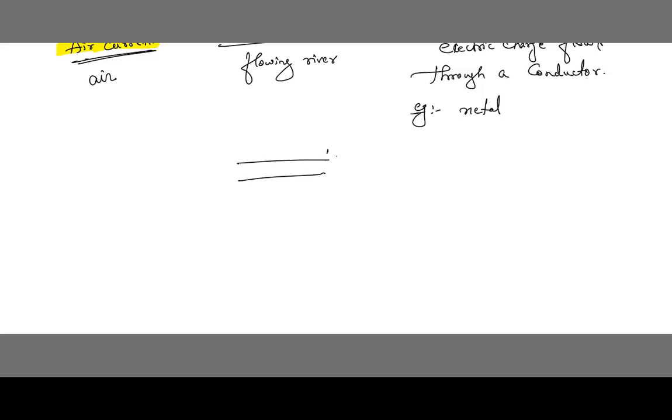Let me say this is the torch. Inside this we fix a cell. Cell means single. If we connect more than one cell, 2 or 3 cells, then it is called a battery. You must make a difference between cell and battery. Cell means single. Battery means more than one cell, a set of cells. If it is single, it is called a cell.